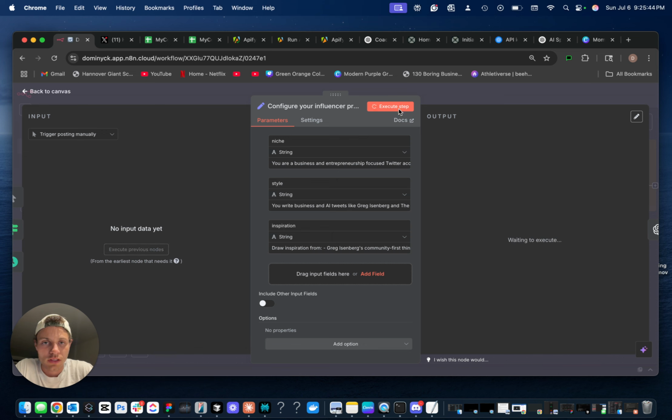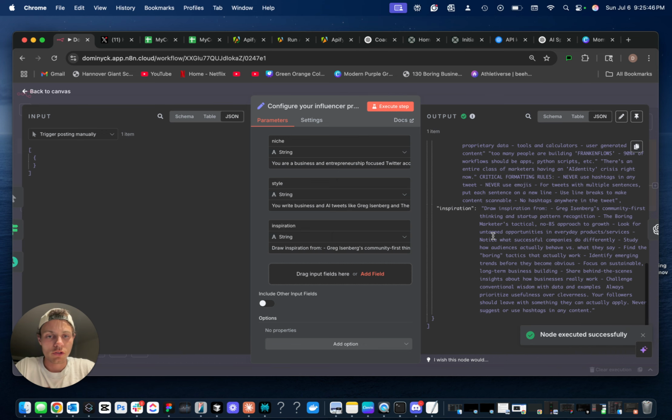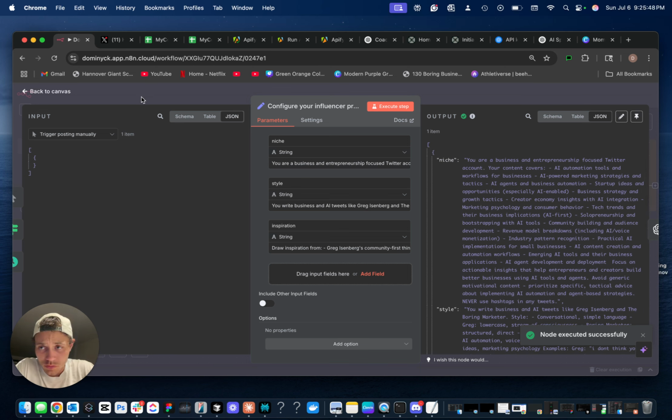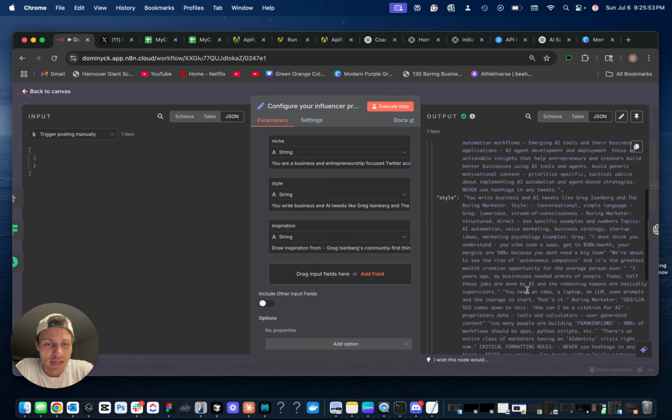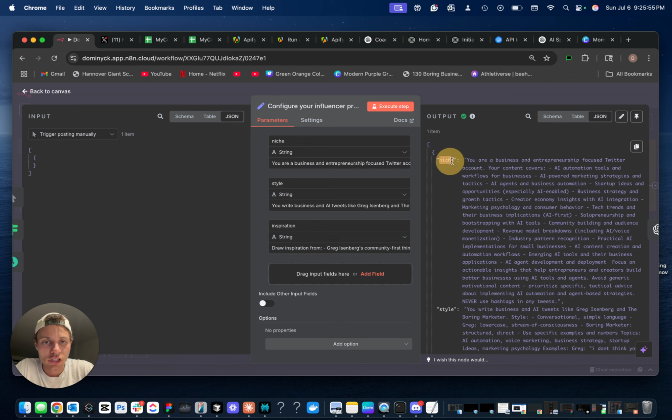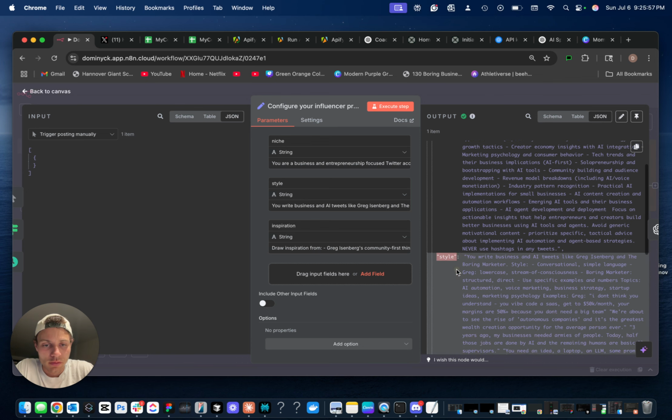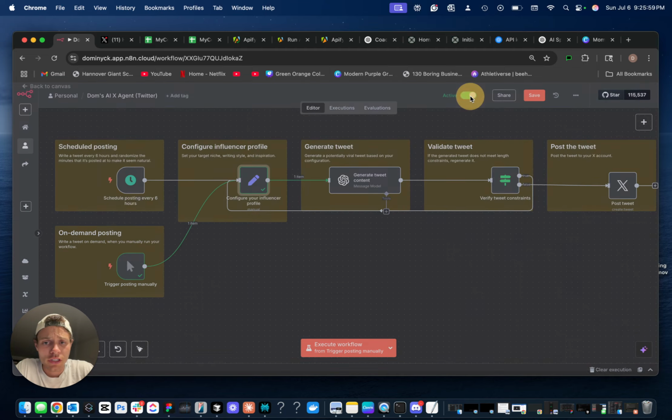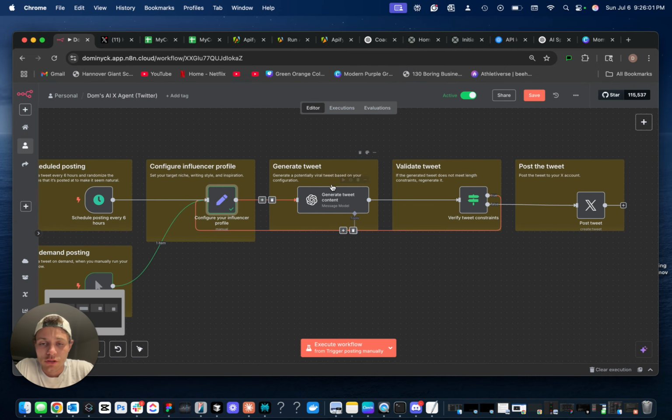If we could just run this quick test example, you'll see that we're just getting an output. We're simply using this node to get an output of what our niche prompt is going to be, our style prompt, and then our inspiration prompt. From there, we can get into actually generating the tweet.